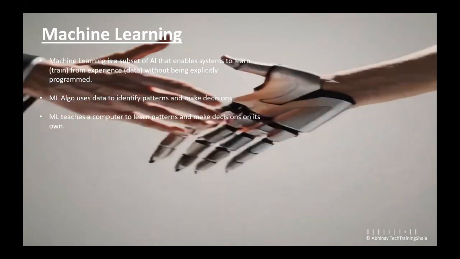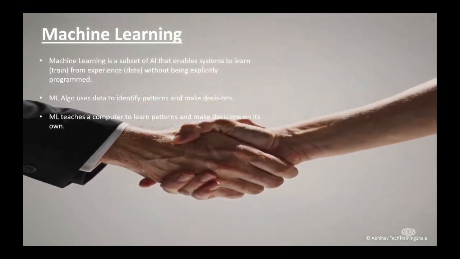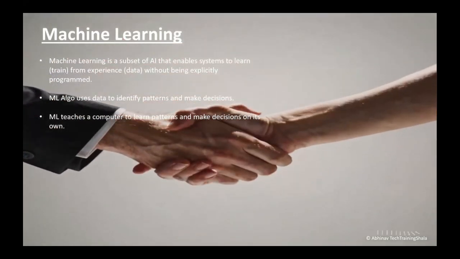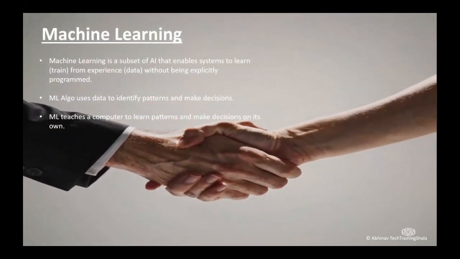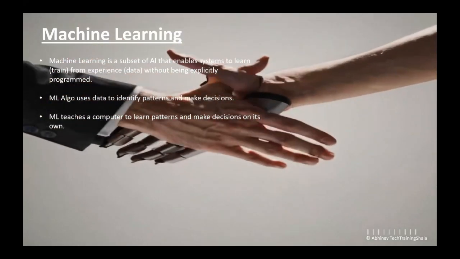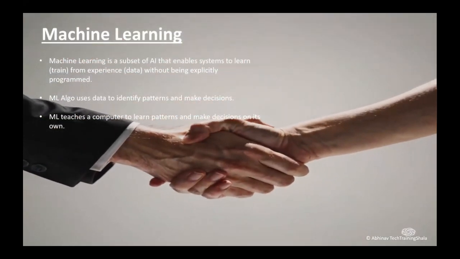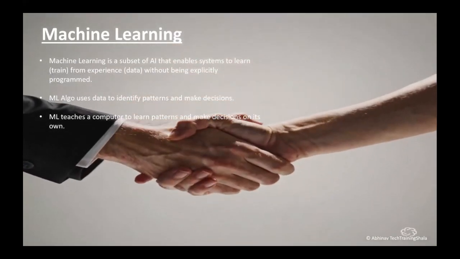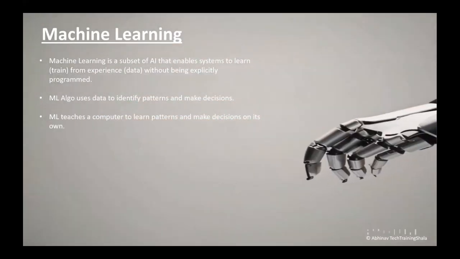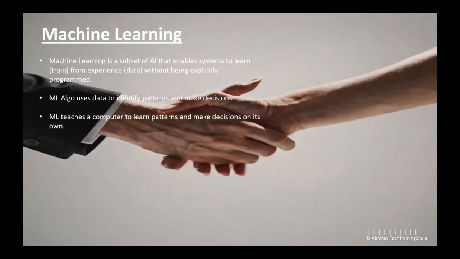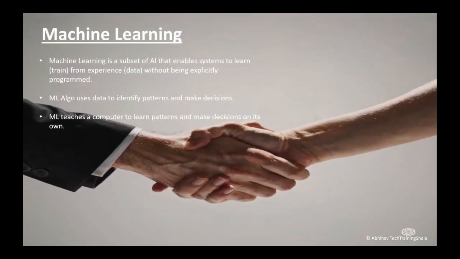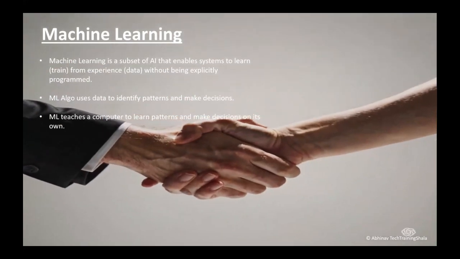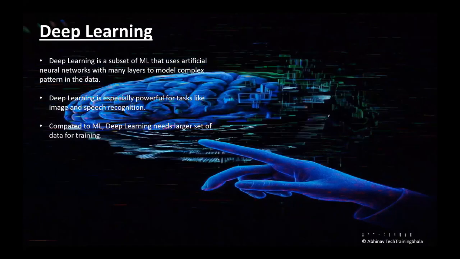Machine learning algorithms use data to identify patterns and make decisions. Machine learning teaches a computer to learn patterns and make decisions on its own. One of the major goals in machine learning is to build a system that learns from the patterns and makes decisions on its own. So this is about machine learning.